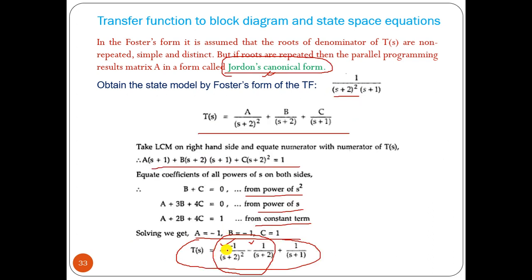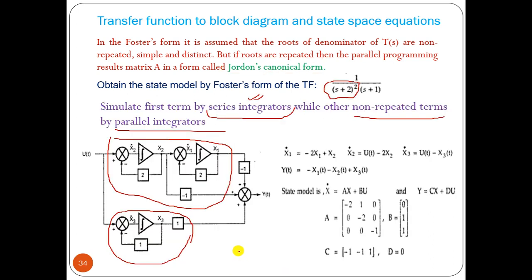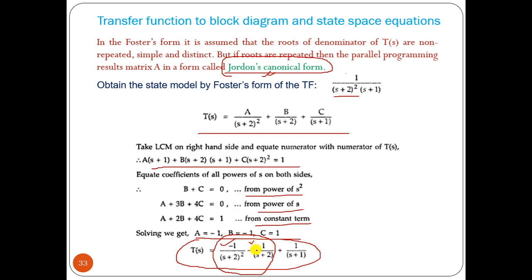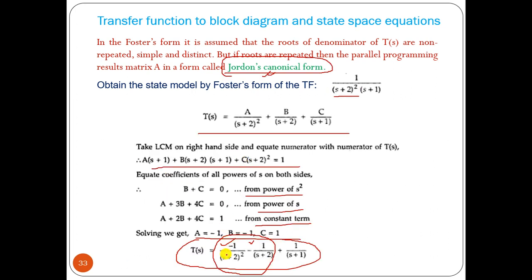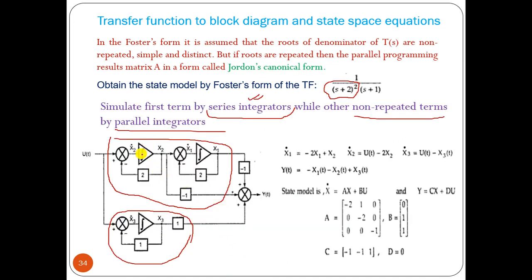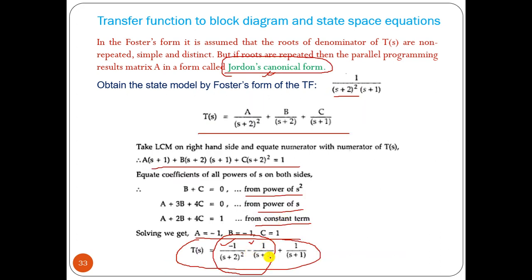Now we can find this is minus 1 times 1 by s plus 2 whole squared. So here it is the term 1 by s plus 2, minus 1 will be added here, then the squared term we require, so we have another term again with minus 1. So this is 1 by s plus 2. From that we are getting the minus 1 term. This is minus 1 by s plus 2.